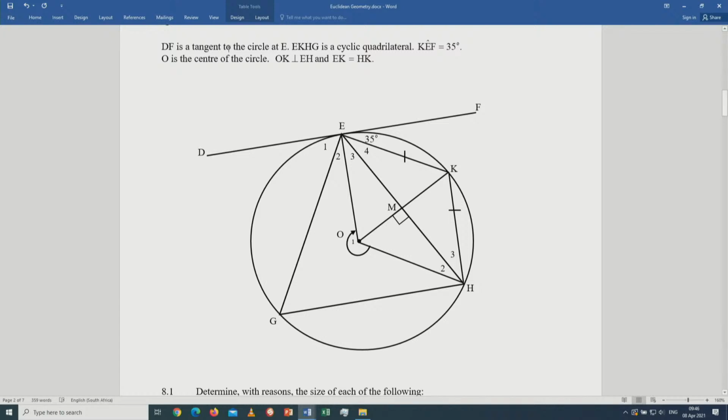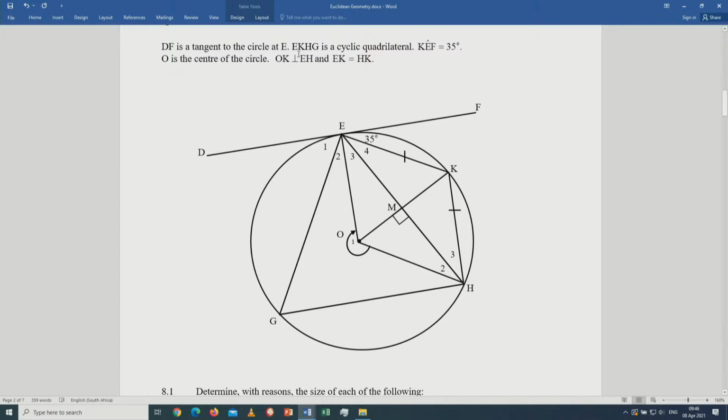But if they were talking of tangents in plural form, then you bring in the third theorem, which is tangents drawn from the same point outside the circle are equal in length. You take that theorem into consideration as well. But here they only talk of a tangent, one line. Because it's one line, two theorems must come to your mind: tan chord theorem and tangent perpendicular to radius.